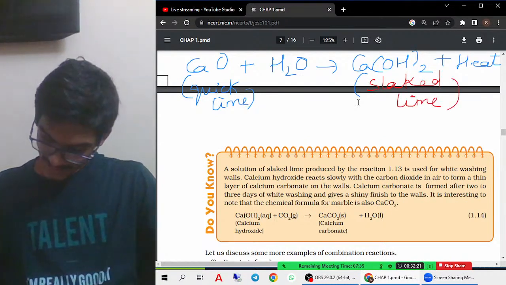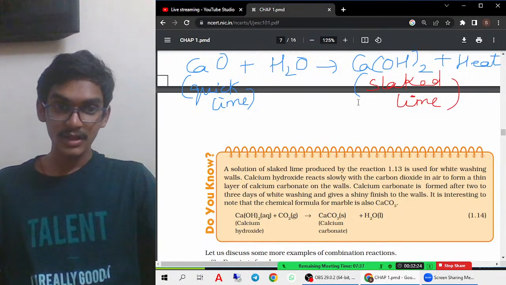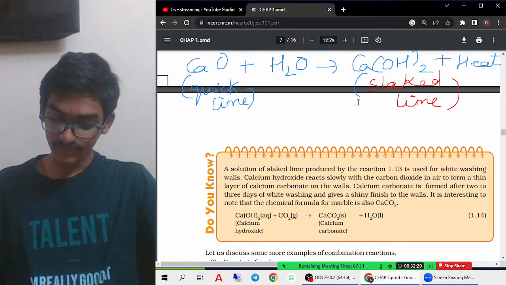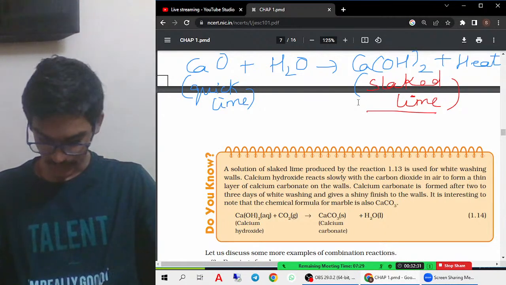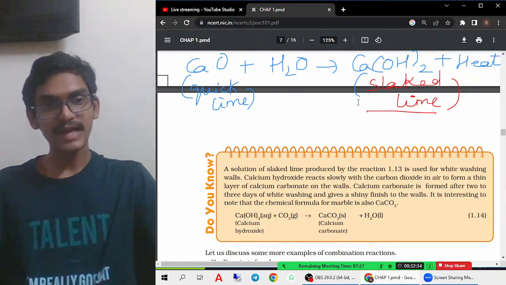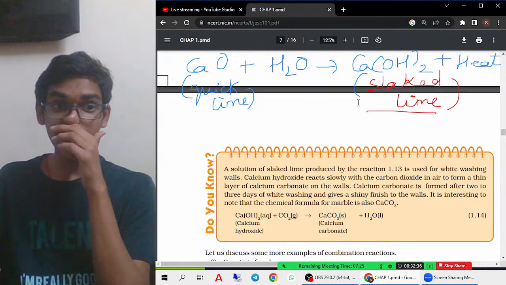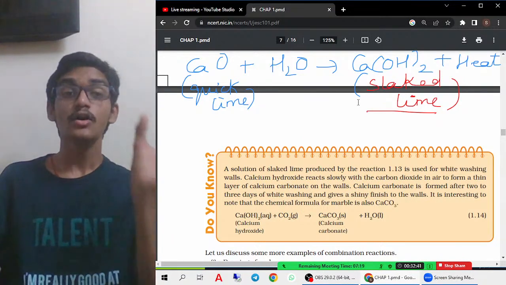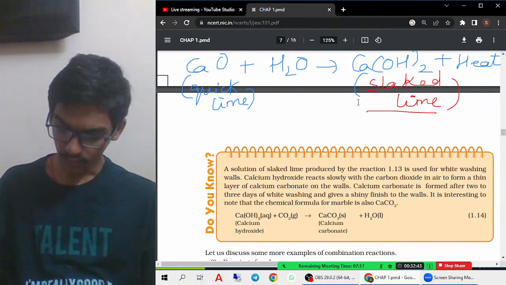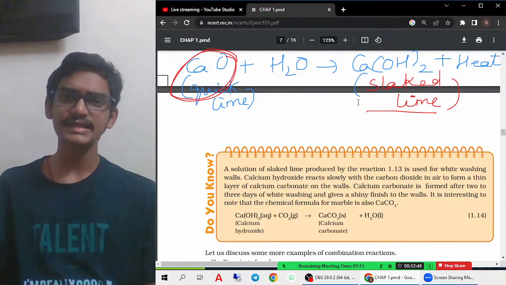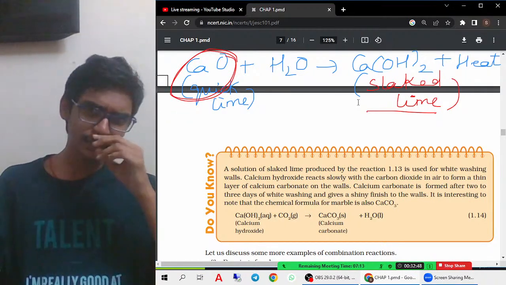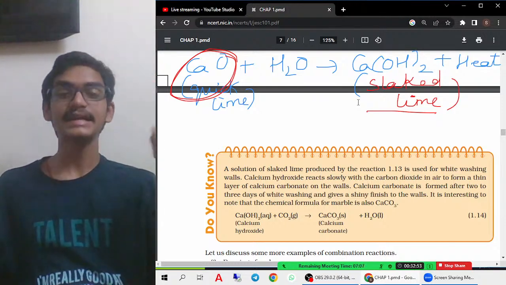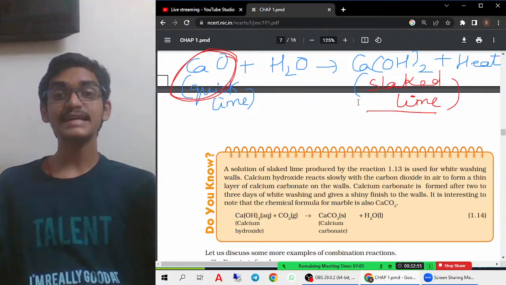Then what is given here in this table? It is given that calcium hydroxide is used for the whitewashing process. So what is used for whitewashing? Calcium oxide is used for whitewashing because when it is put in water, it forms calcium hydroxide. Whitewashing is nothing but, in the olden villages, or during the summer season, on the rooftop you paint it white, right? That paint is called calcium hydroxide.